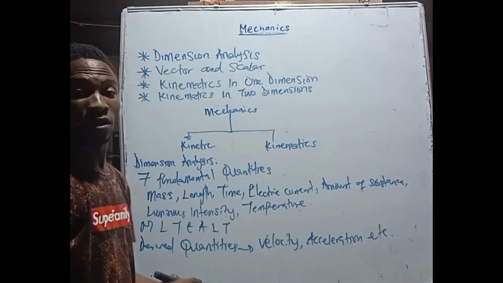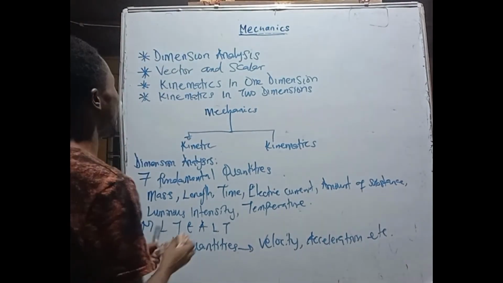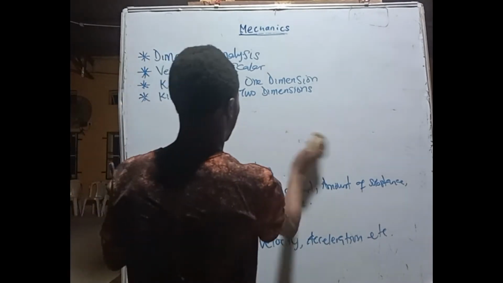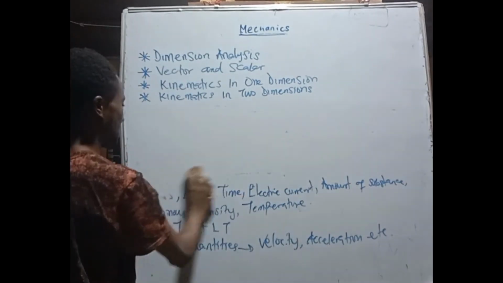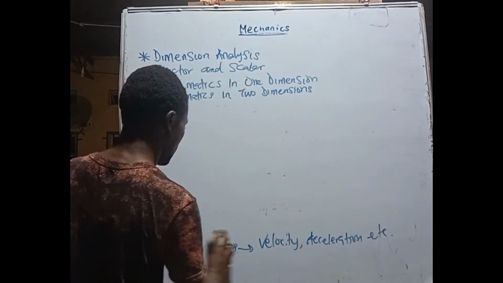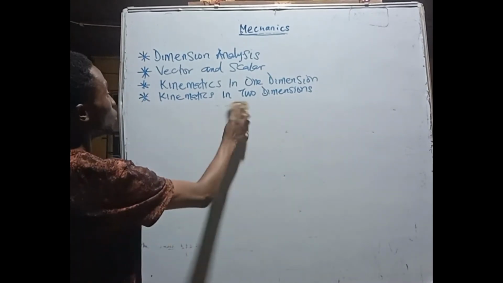They are numerous. So one thing I would like to address here is the importance of these fundamental quantities. So, like we said, dimension analysis.